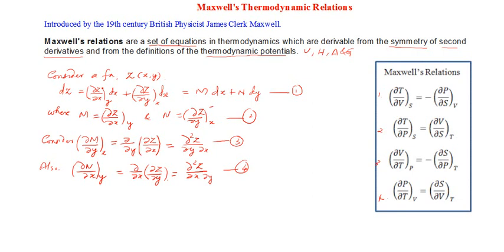That is a basic property of an analytic function like Z. So, since mixed second derivatives of analytic functions are independent of the order of differentiation,